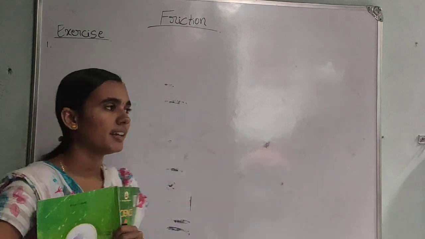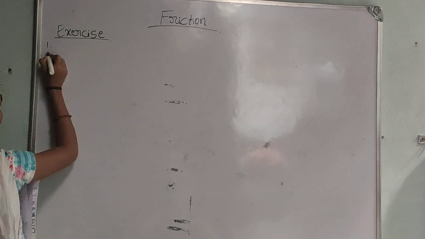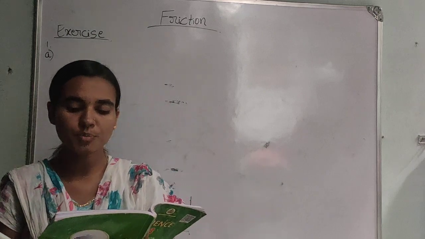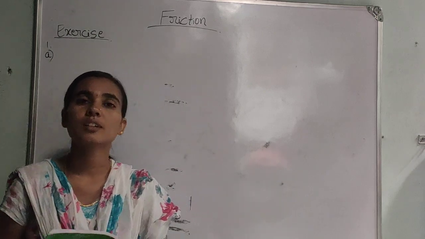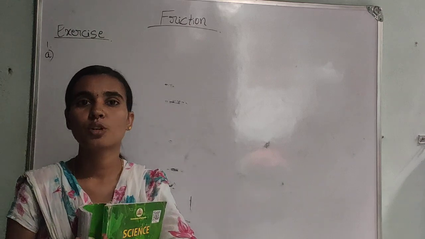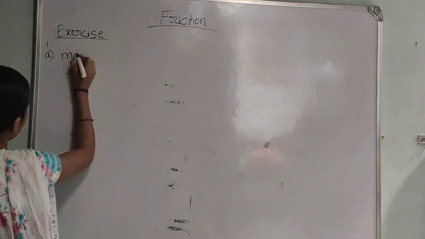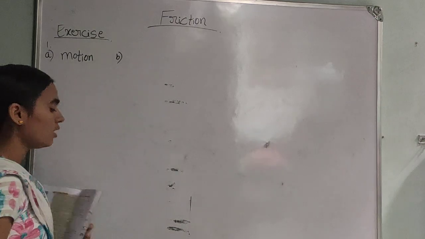So first in the exercise we have fill in the blanks. First question: friction opposes the dash between the surfaces in contact with each other. We know that friction always opposes the motion of an object. So our answer is motion.